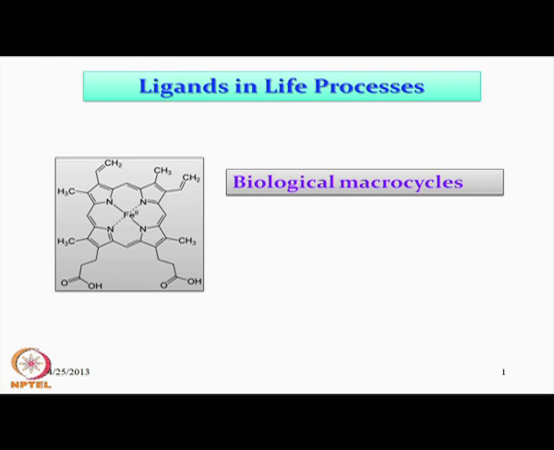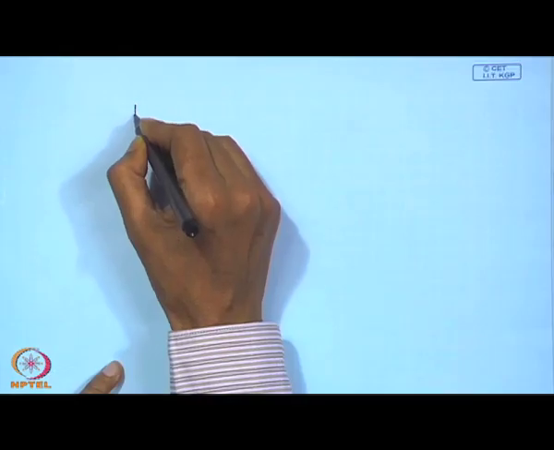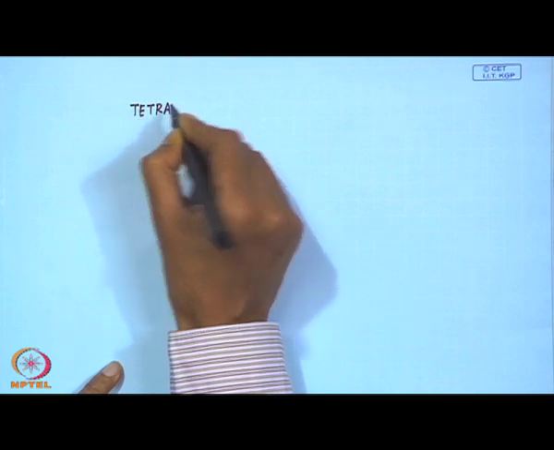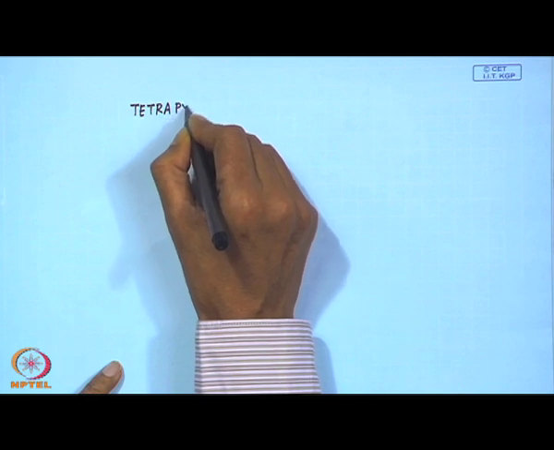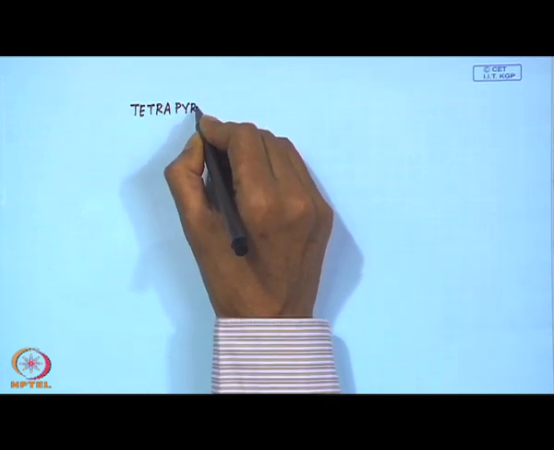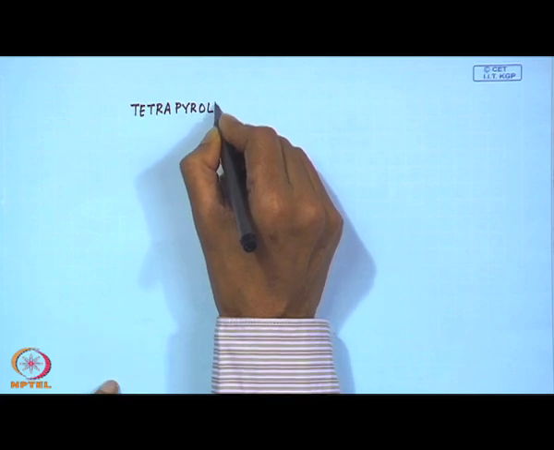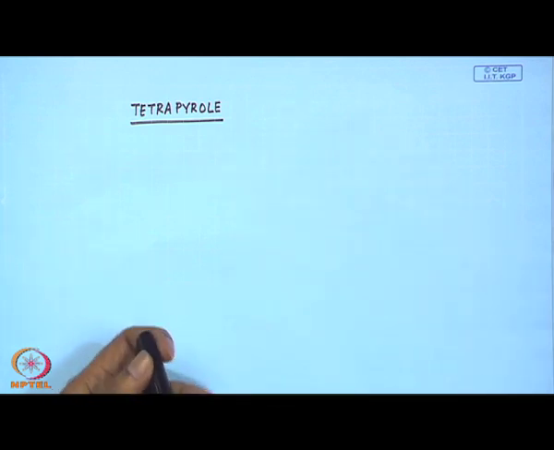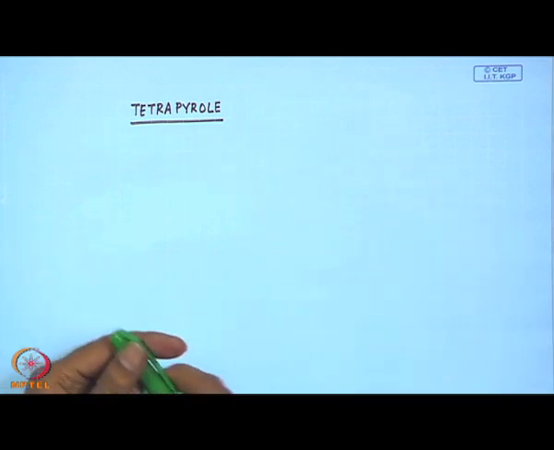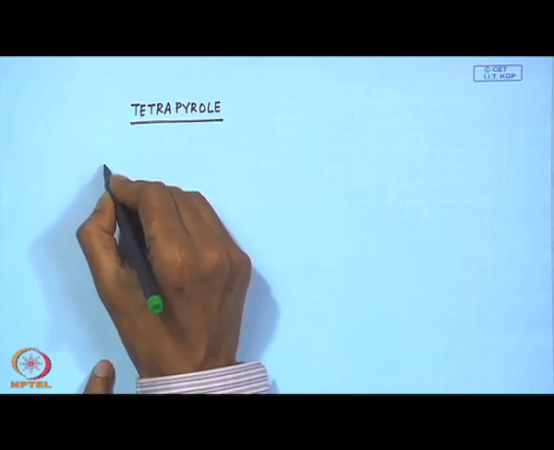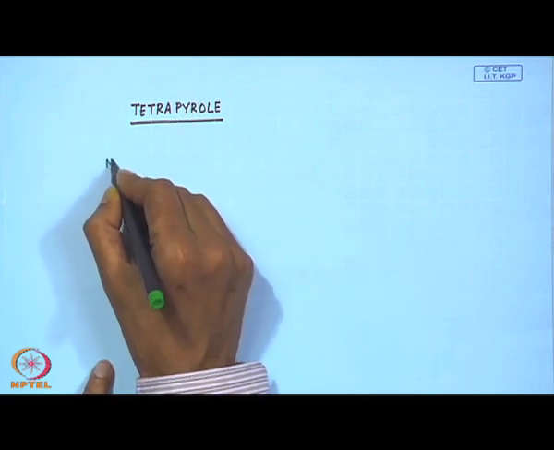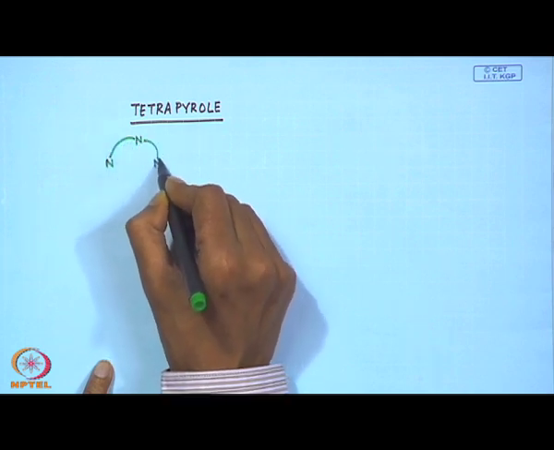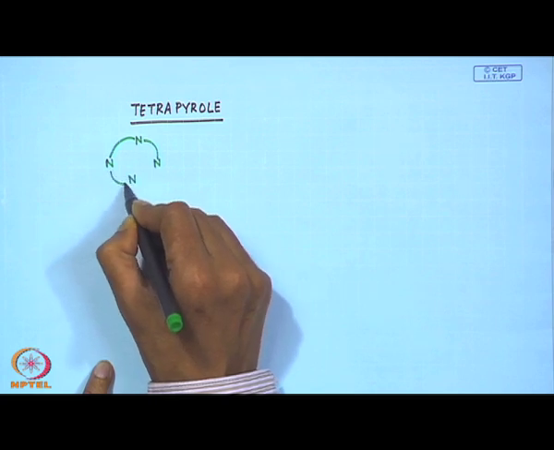So, a biological system can have a tetrapyrrole system. So, we can have one pyrrole unit, another pyrrole unit, then another pyrrole unit and the fourth one.